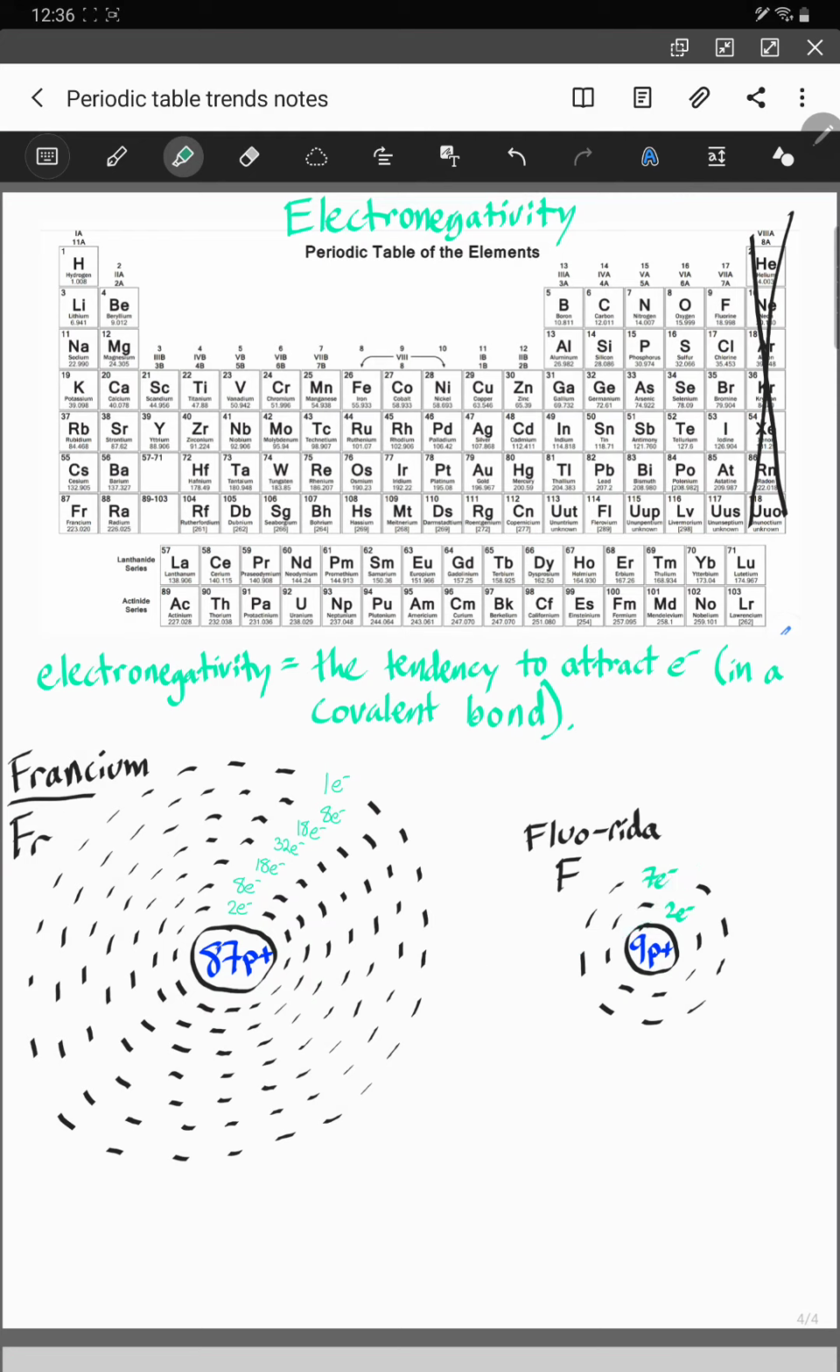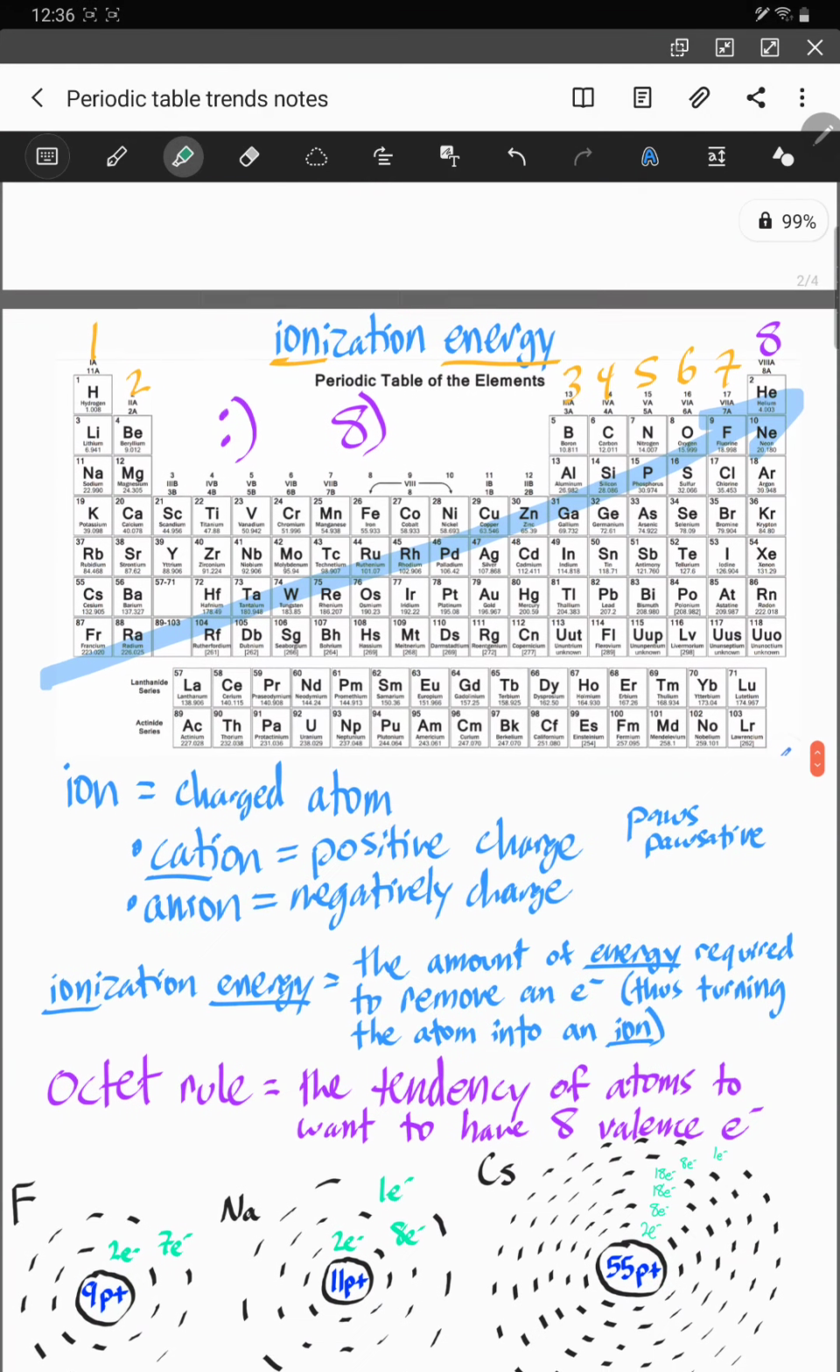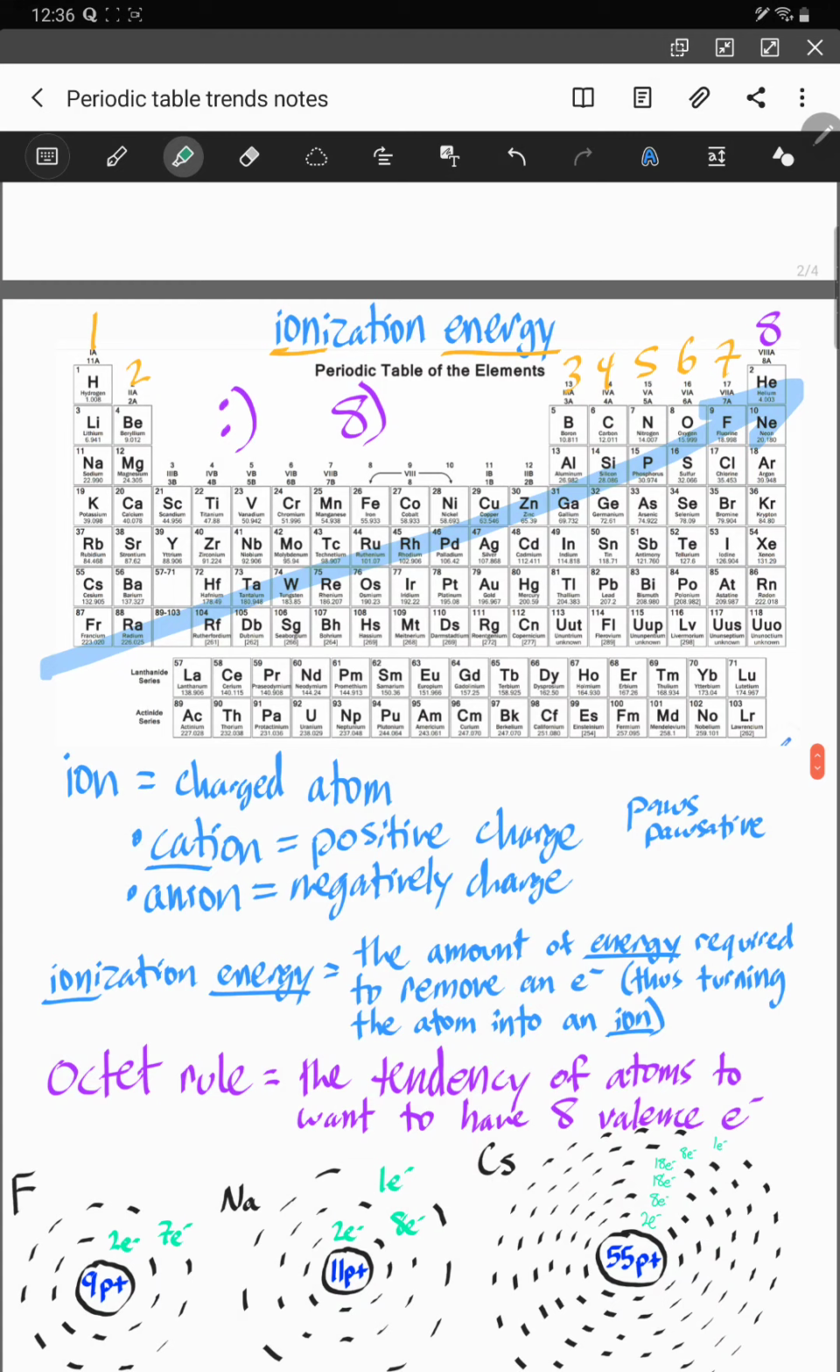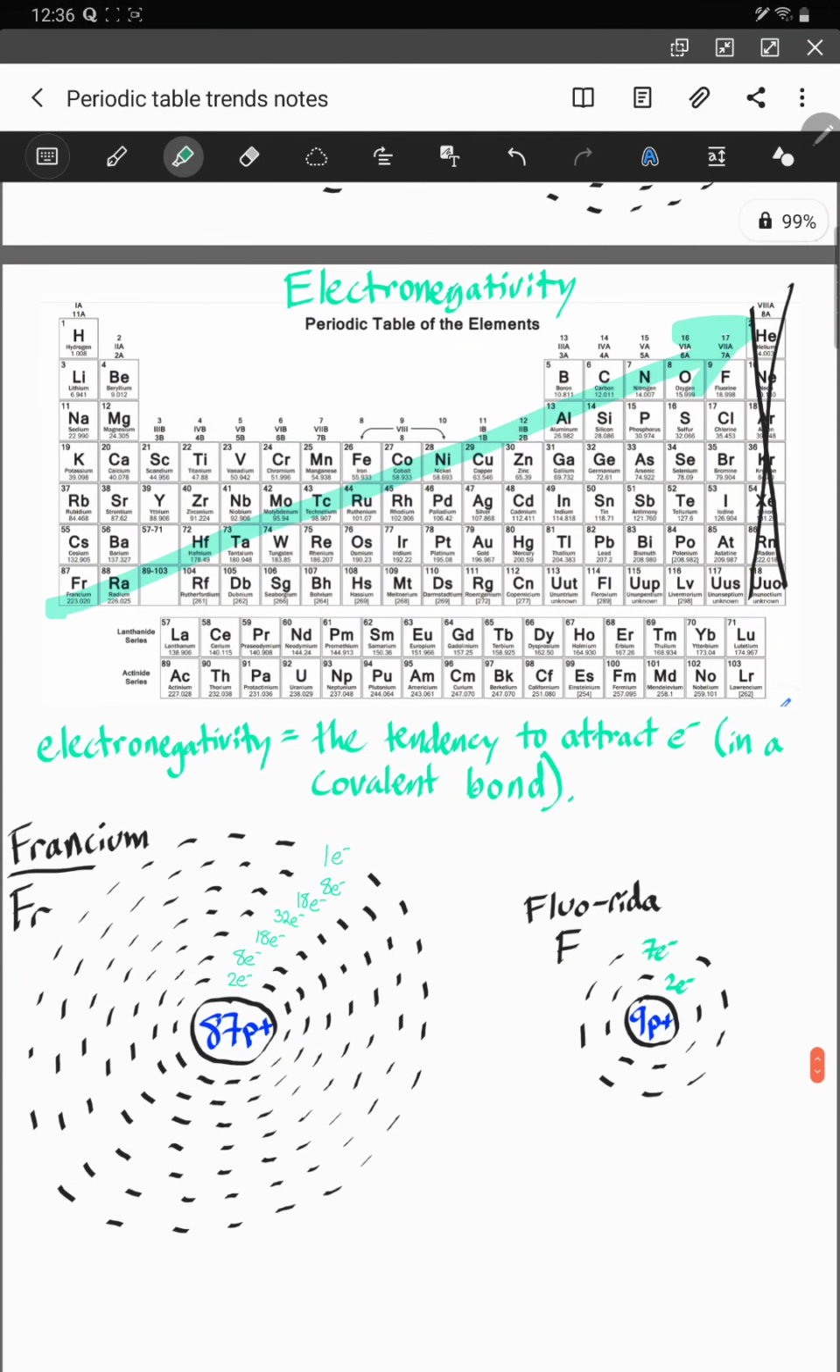So the overall trend, if we haven't picked up on it, maybe pause the video and guess what it is. But the overall trend is going to increase as you go up and to the right. It's very closely related to our last video on ionization energy. Very, very closely related. But ionization energy includes the noble gases here. But for electronegativity, the noble gases, they are content. They just don't want to be messed with. They're not part of electronegativity.